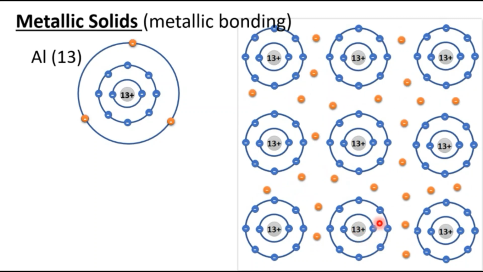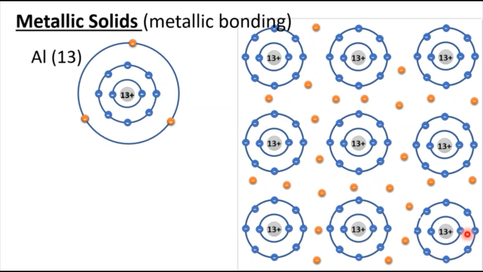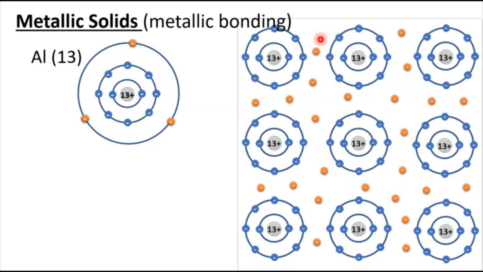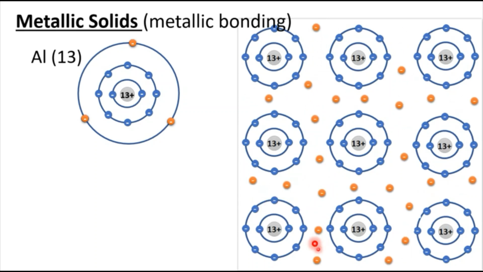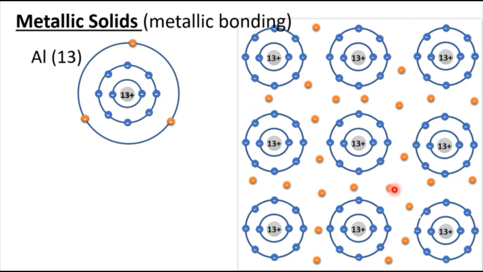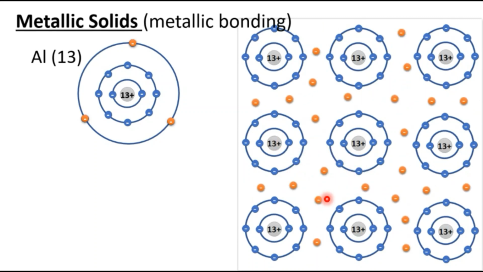So you can say that a metal is a cluster of positively charged ions that is held together by negatively charged free flowing electrons. It is that free flowing that tends to hold the metal atoms together. So what are metals?